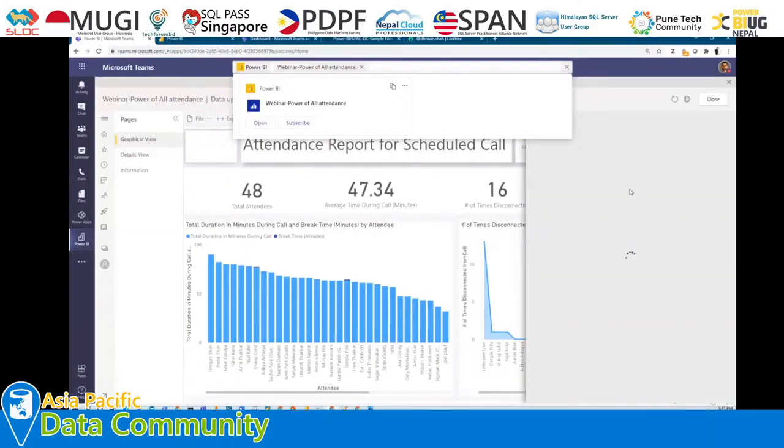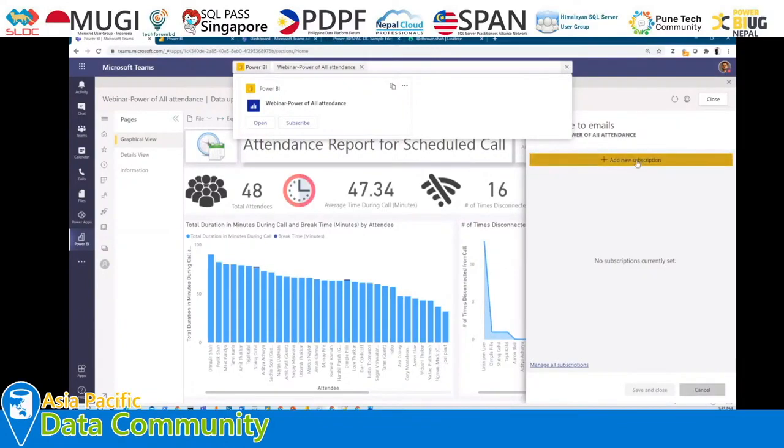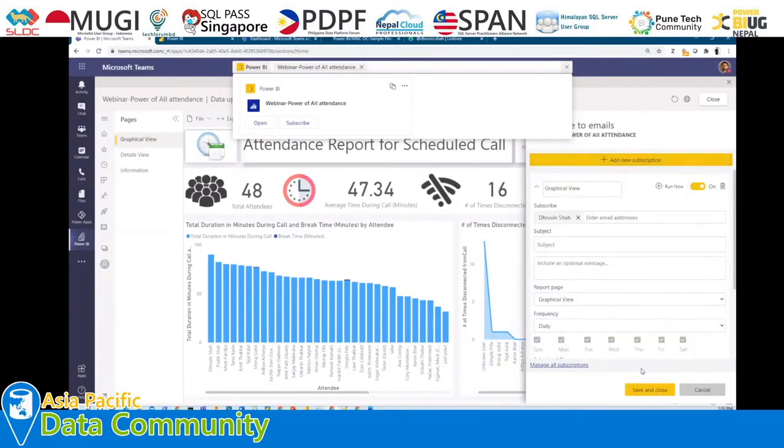All right, so here you can see that this pane is going to be open, and here we just need to provide our subscription, and we just need to save and close. That's all. So this is really easy and very handy option.